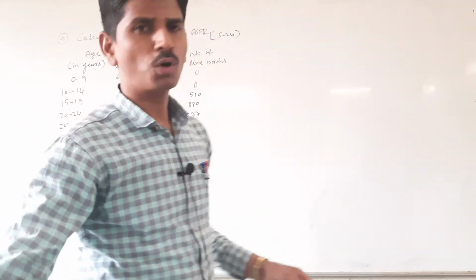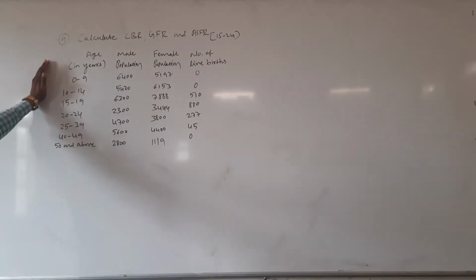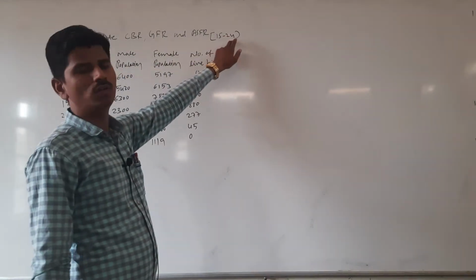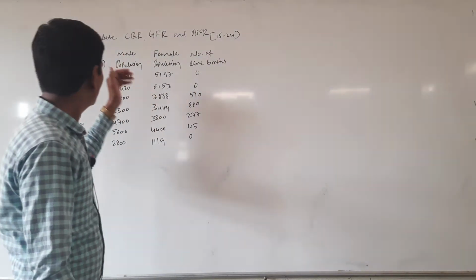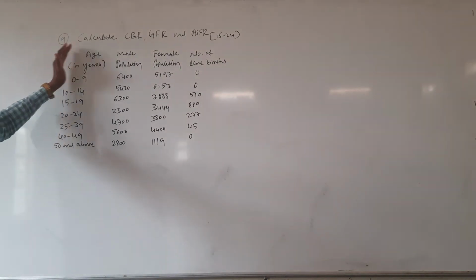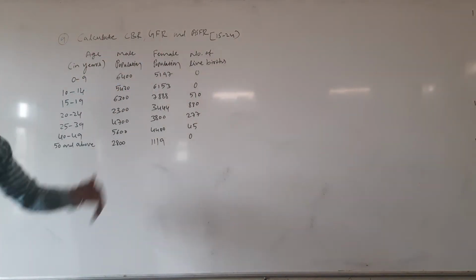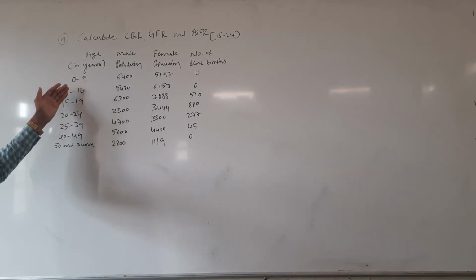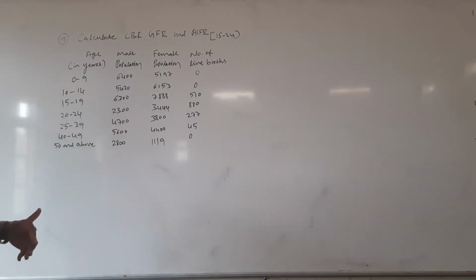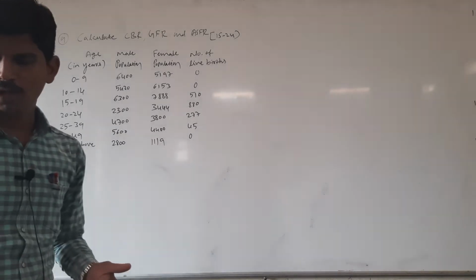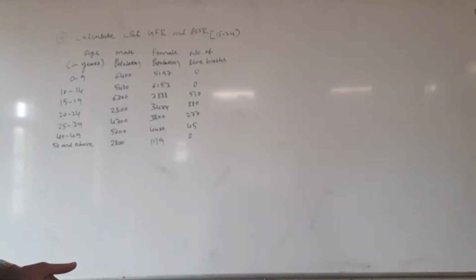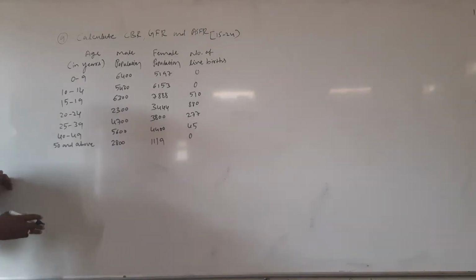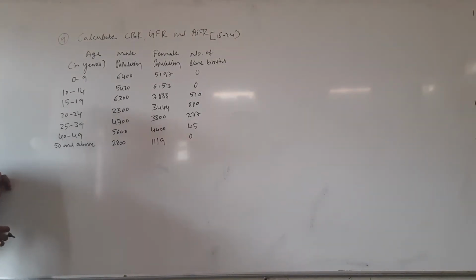Here the ninth problem is: calculate CBR, GFR and ASFR for the age group 15 to 24. Here they are given age in years, male population, female population and number of live births. The age groups are 0 to 9 and so on up to 50 and above, and with respect to male, female population and number of live births are given. Calculate CBR. We have already solved the 8th problem, same as it is.